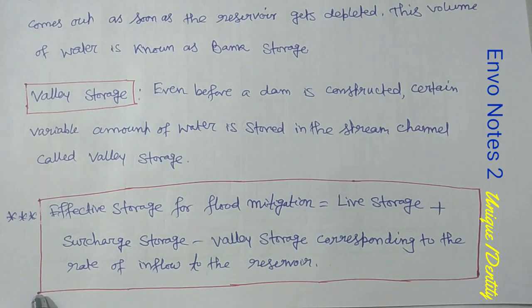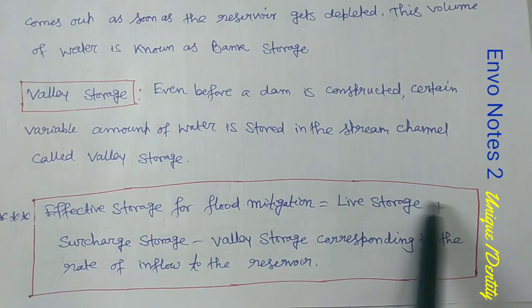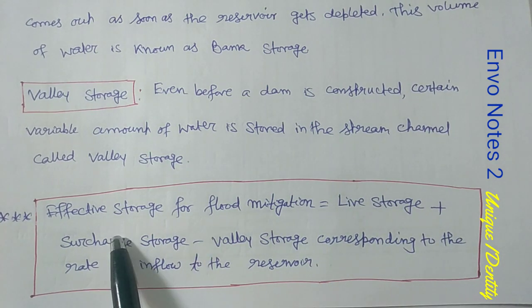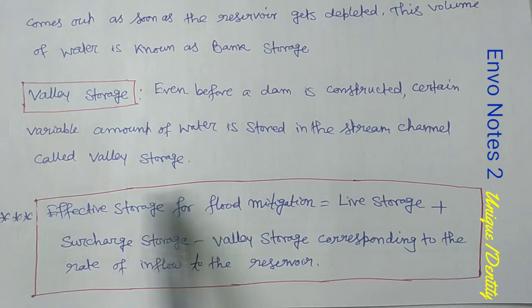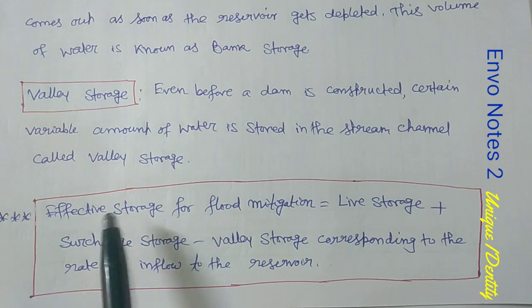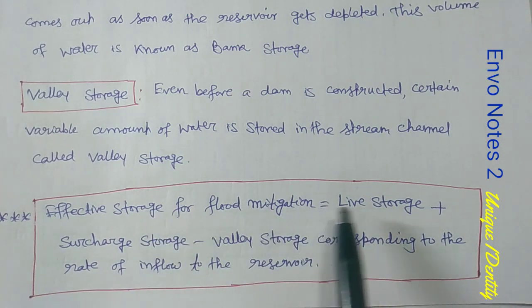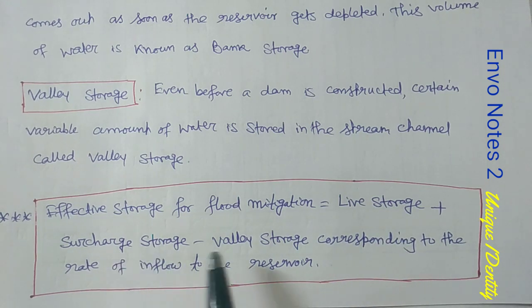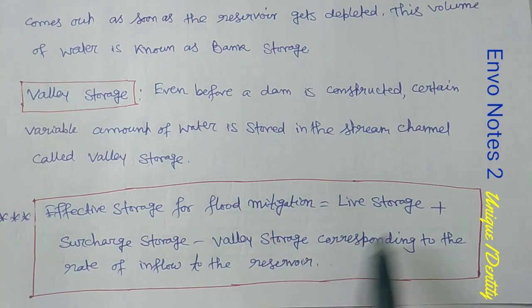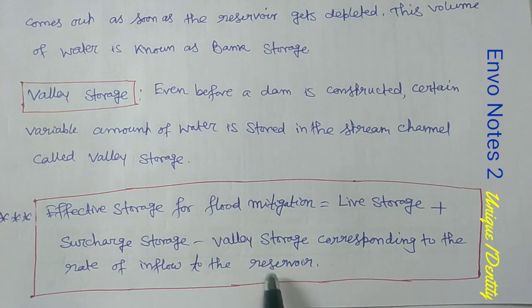Please remember this expression because the plus, the minus, and these components may be confused. Effective storage for flood mitigation equals live storage plus surcharge storage minus valley storage corresponding to the rate of inflow to the reservoir.